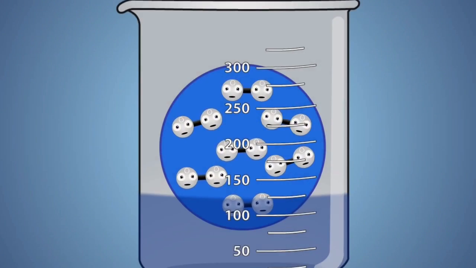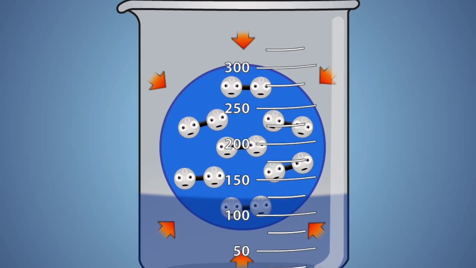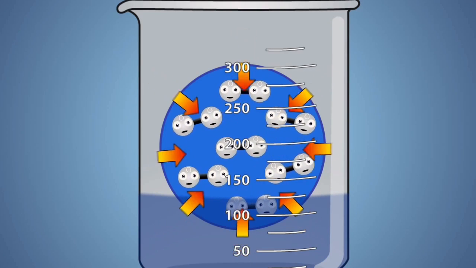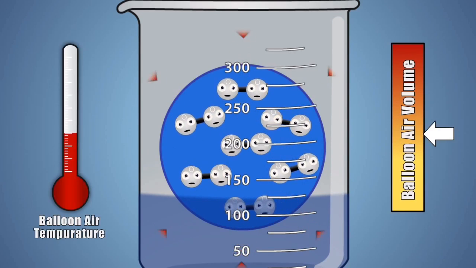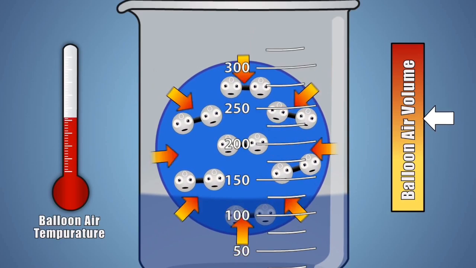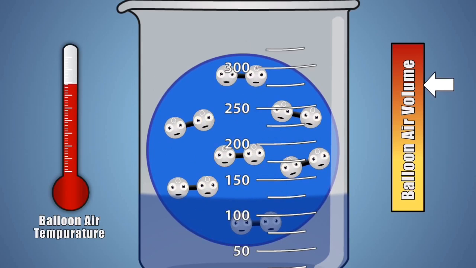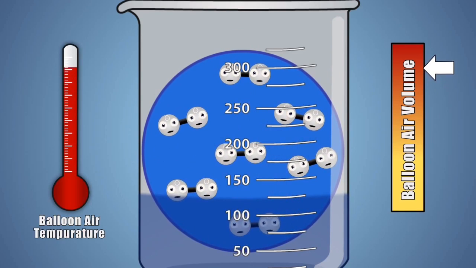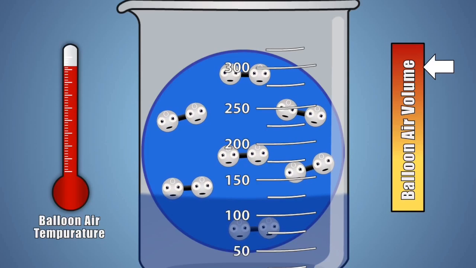In our experiment, our balloon is filled with gaseous air molecules. When the balloon is placed in the beaker with boiling water, the energy from the higher temperature water and steam molecules transfers to the lower temperature air molecules inside our balloon, exciting them. When the air molecules in our balloon are excited by raising their temperature, they spread further and further apart, increasing the volume of space they take up. The higher the temperature or the more energy the air molecules get, the larger our balloon will grow, or in other words, the greater the volume of space our gas will take up.